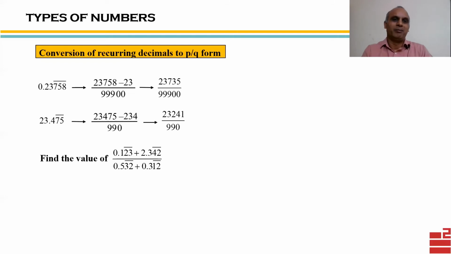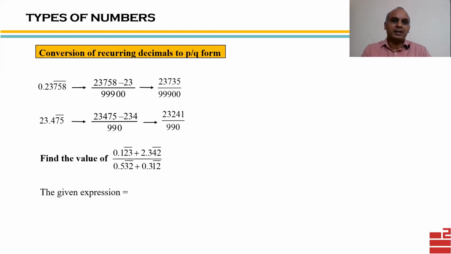Okay, this is what we have discussed so far. Now we'll see how to solve this question. Now this number is a fraction which contains 4 recurring decimal numbers. So we must apply the shortcut method, because if we apply the traditional method, it will be too lengthy for all of us. So we will start doing it now.